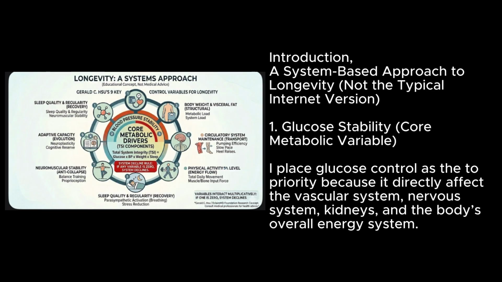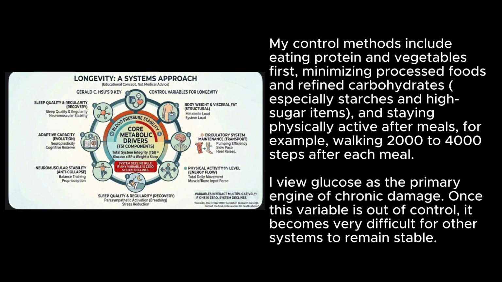1. Glucose stability. Core metabolic variable. I place glucose control as the number 1 priority because it directly affects the vascular system, nervous system, kidneys, and the body's overall energy system. My control methods include eating protein and vegetables first, minimizing processed foods and refined carbohydrates, especially starches and high-sugar items, and staying physically active after meals.